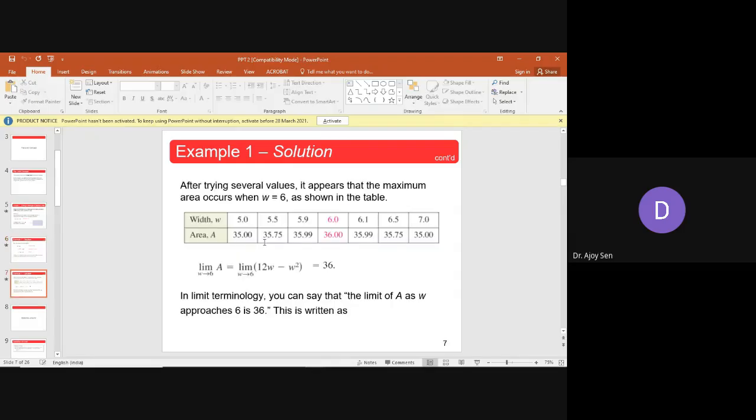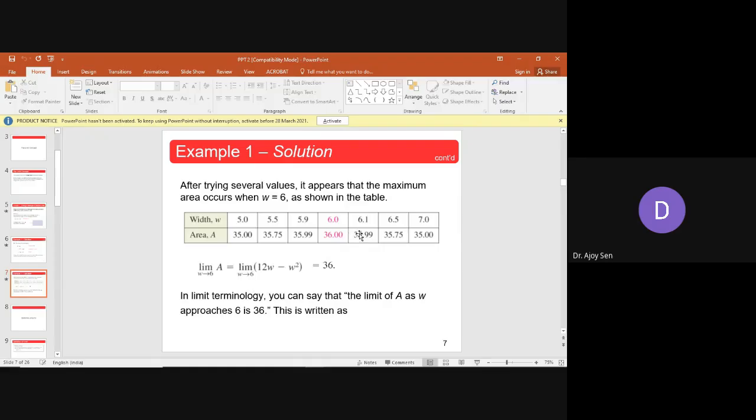This guessing needs intelligence. So this guessing reveals that if you take W, you get these areas in this row. So if you see, if we take the width very close to 6, or exactly 6, we are getting the maximum area, 36.